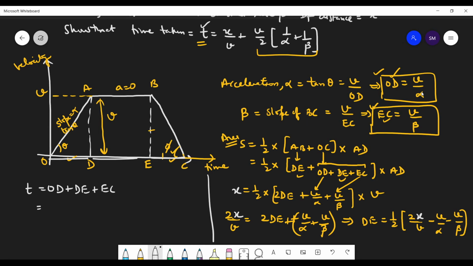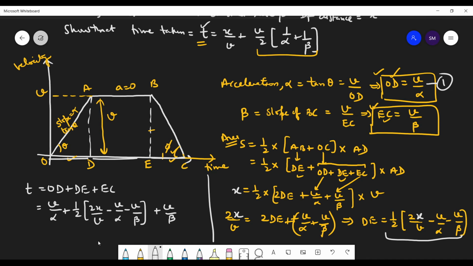OD equals V by alpha, plus what is DE equal to? 1 by 2 into 2x upon V minus V by alpha minus V by beta, plus what is EC? V by beta.